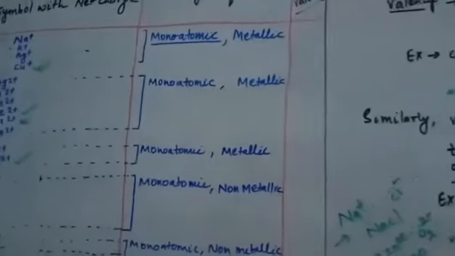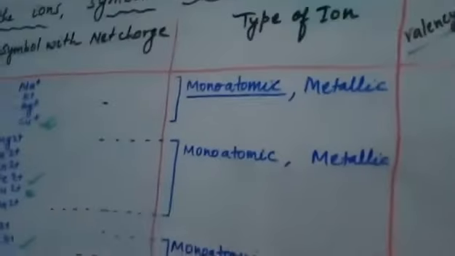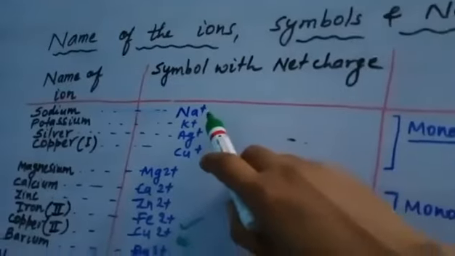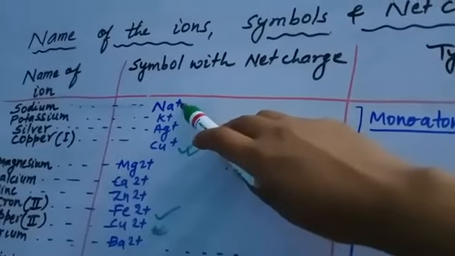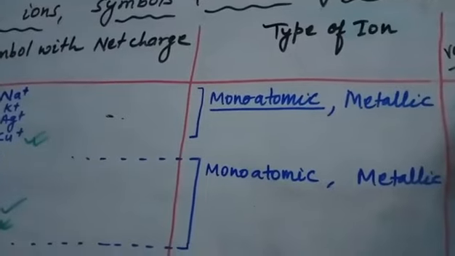Now, keeping this concept in mind, we will fill up this valency column. Okay. So as I told you, the valency of an ion is the number of net positive or net negative charge on it. So what will be the valency of sodium ion? We will see just the net charge on it. Net charge is how much? Net positive charge, 1 positive charge. So we will just write 1 here.